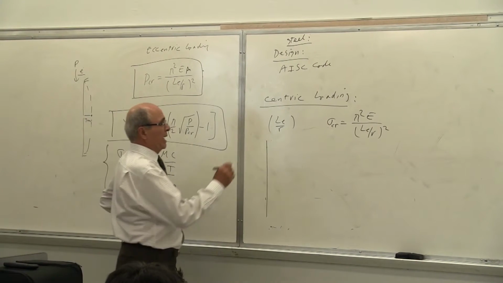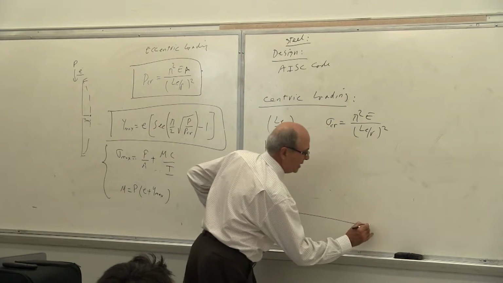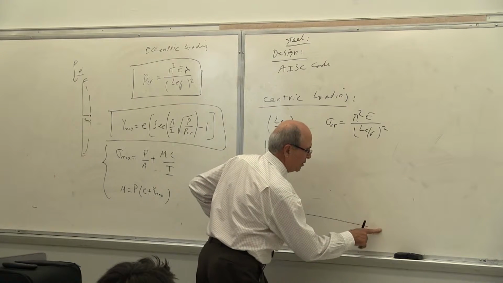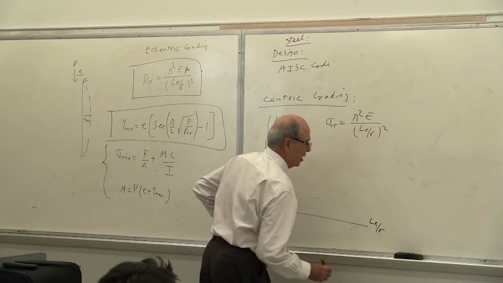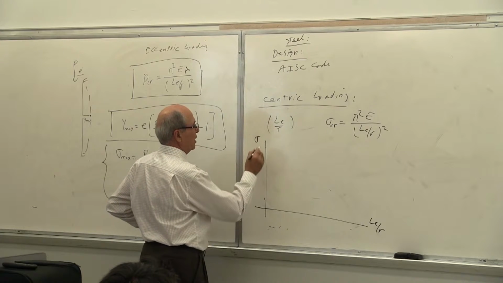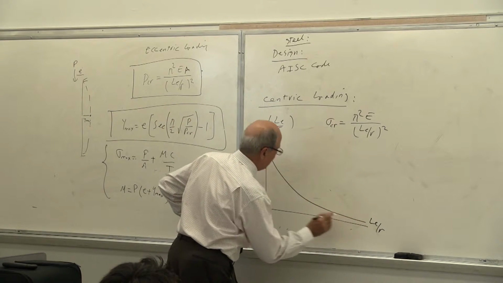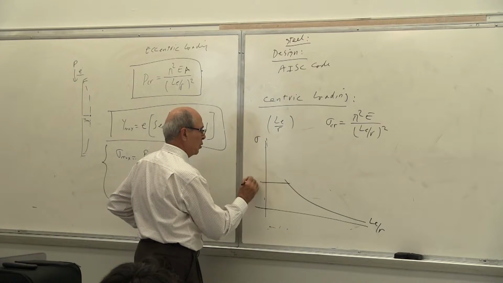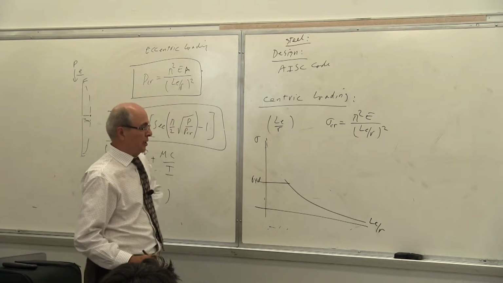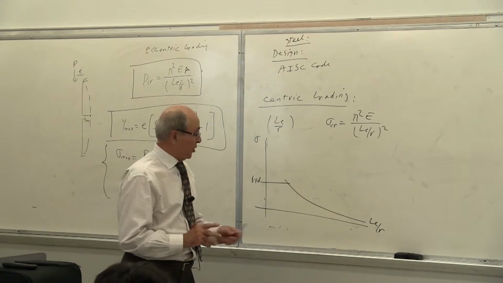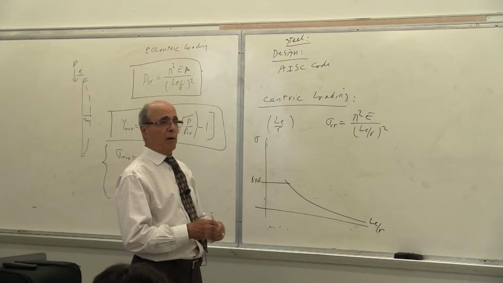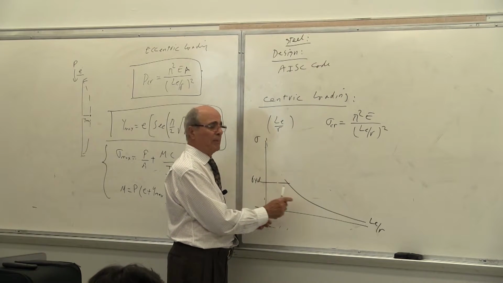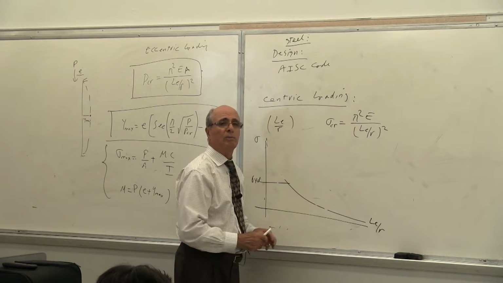Okay, so that graph, as we saw earlier in last week's lecture, LE over R versus sigma gives us a curve like that. And of course, everybody agreed that this curve should not go beyond sigma yield. Okay. This is the theory, yes? So if I make a column very short, I should get an answer here. Is that correct? If I make a column very long, I should get all my answer here.